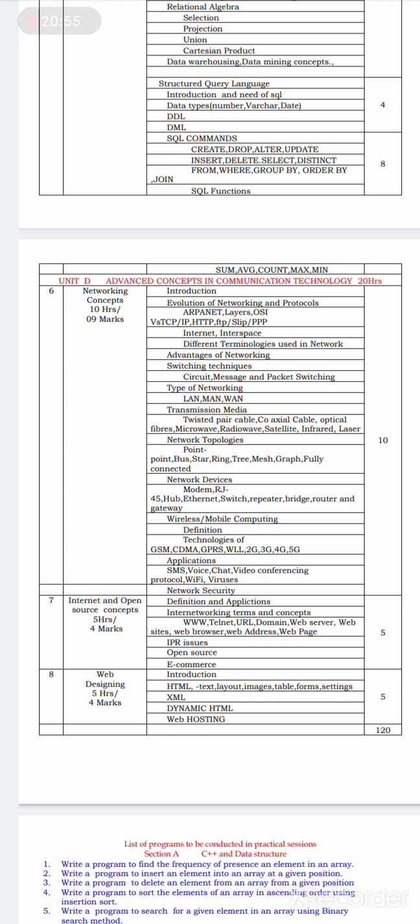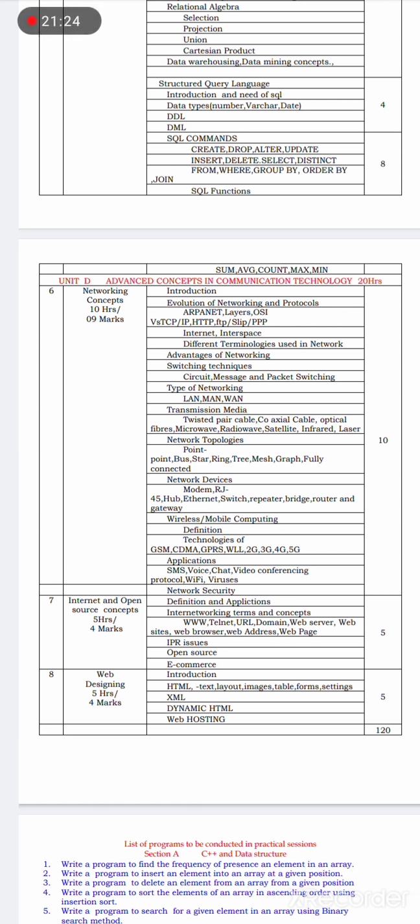Along with this, we are going to study wireless or mobile computing. The definition, the introduction of wireless communication or computing, technologies of GSM, CDMA, GPRS, 2G, 3G, 4G and so on. We are going to study what are the various technologies used in 2G, 3G, 4G.